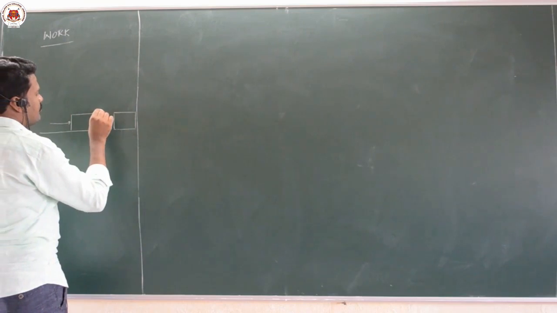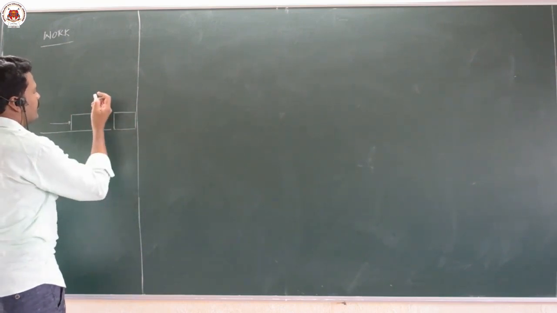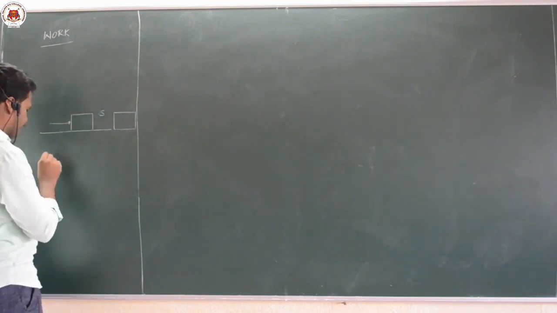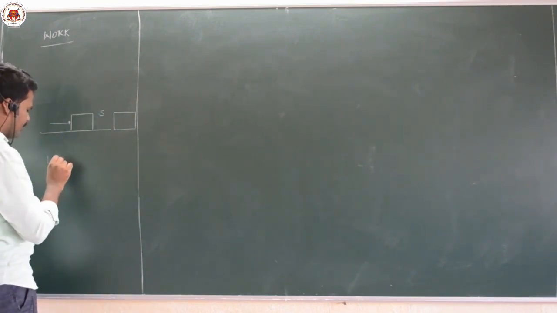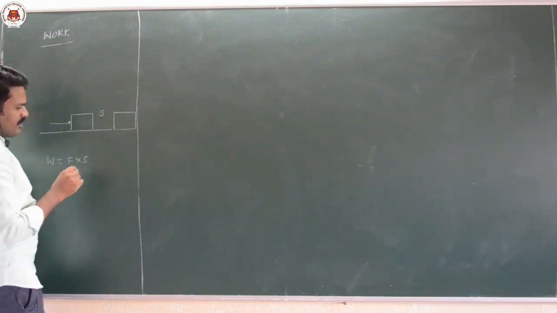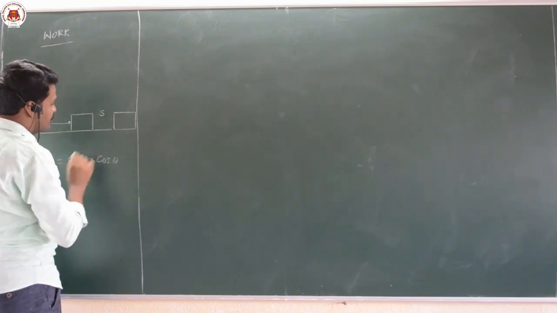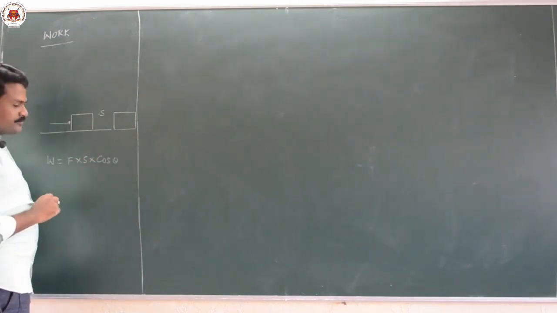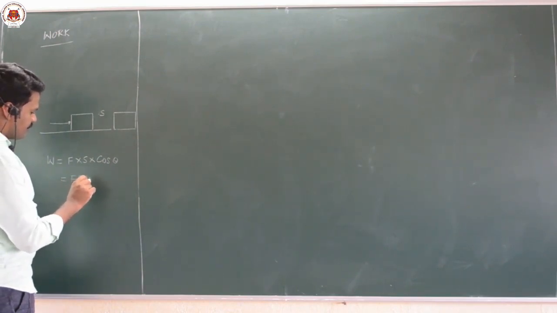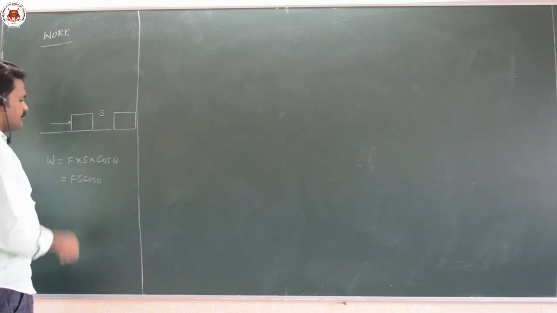So it undergoes a small displacement delta x, or you can take it as S. The product of force and displacement and the cos of the angle between force and displacement is called work. This is F S cos theta. This is work done.